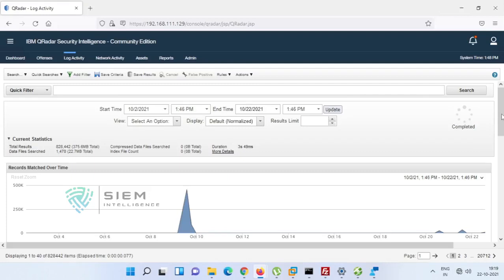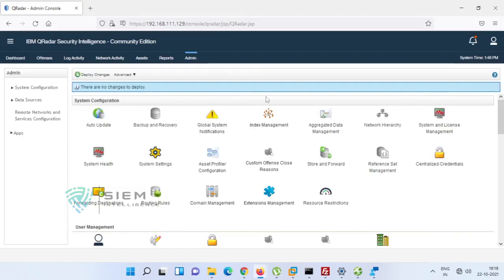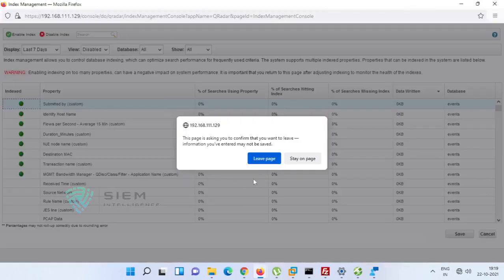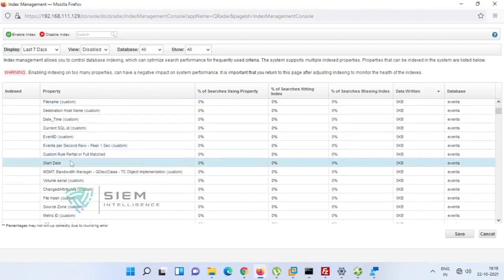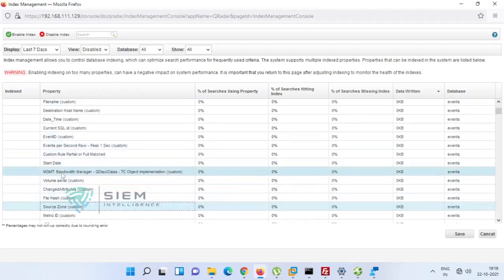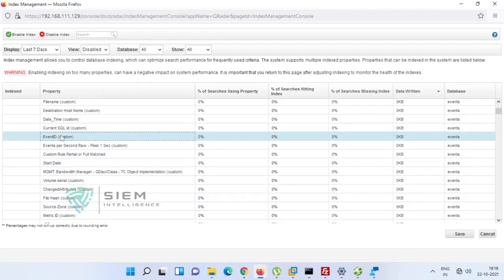But if you are going for unindexed data, which is not enabled in this property, say you are searching on something like start date, management, metric ID or event ID, and you have not indexed it, that means it will search from the first page of that particular event or flow database to the last page.